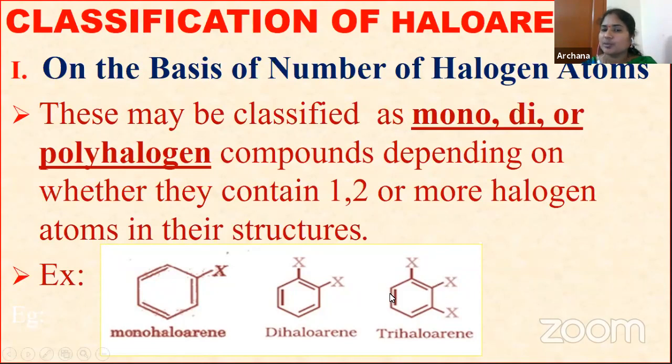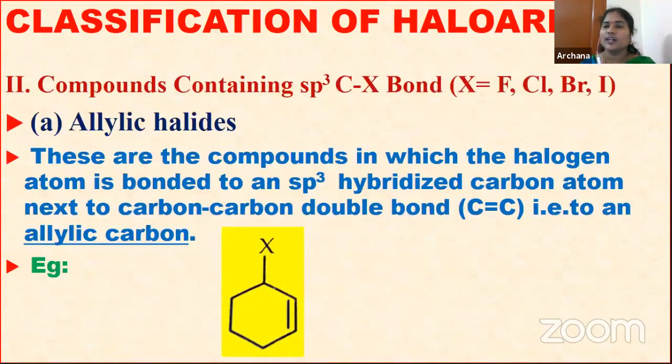And the third one, see how many halogen substituents are present in this structure. There are three halogens present. Therefore, we have to give the name trihaloarenes. So this classification is based on what? Depending upon the number of halogen atoms present in their structure, these haloarenes are classified into mono, di, tri, polyhalogen compounds. Clear, children?